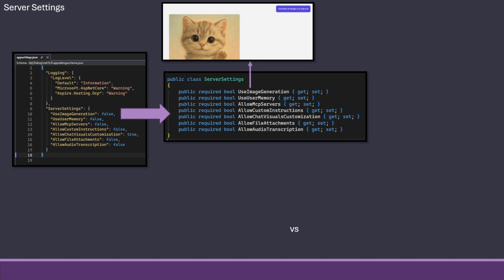The first one is allow image generation. Image generation can be rather expensive, so you might want to expose this service, but instead of ripping it out of the code, you can just set this feature flag now in order to choose if images are allowed to be generated or not.